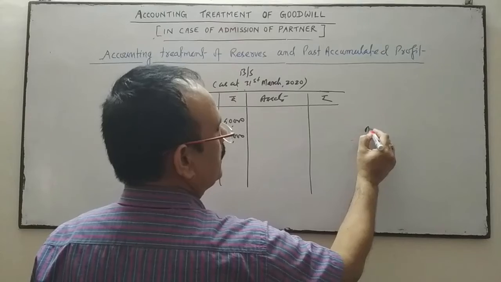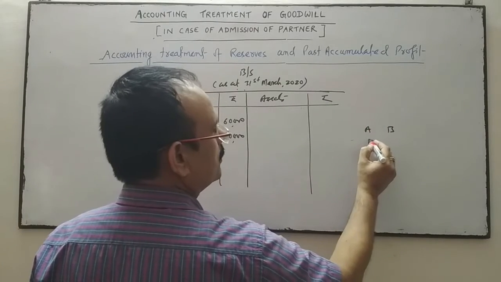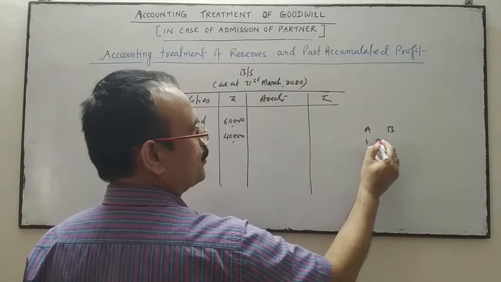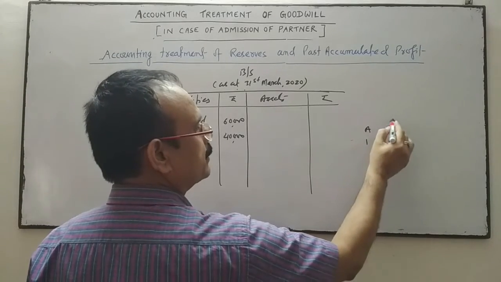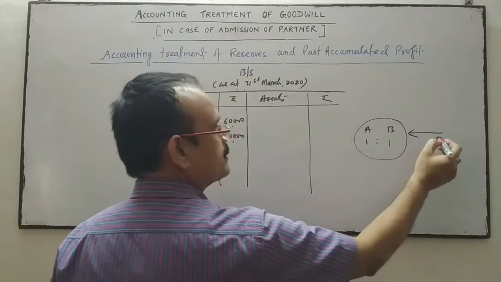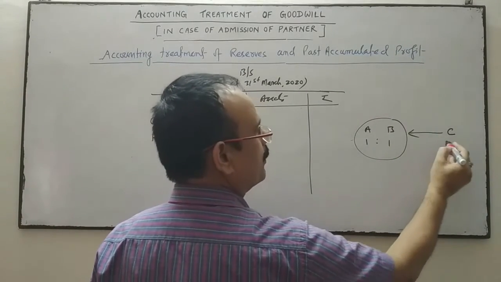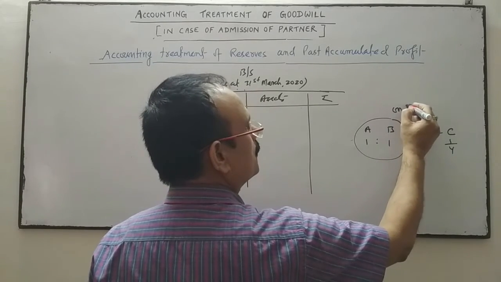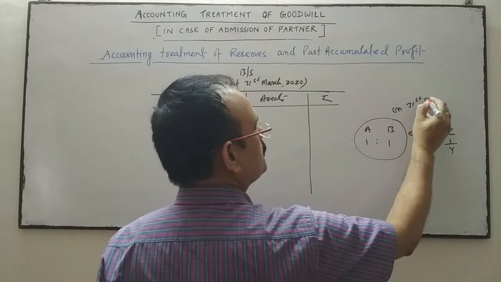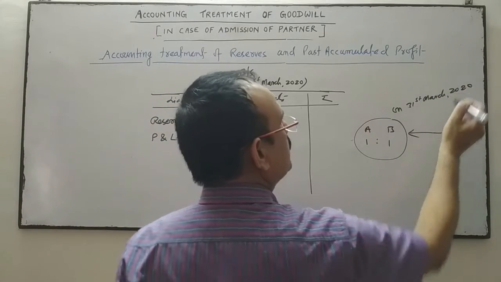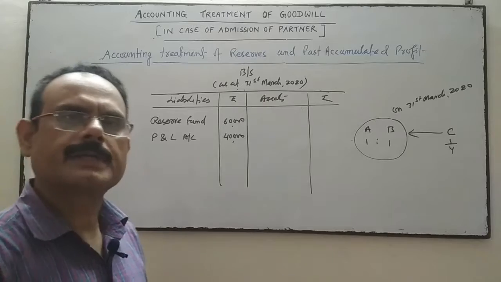There are two partners, A and B. Profit sharing ratio is, suppose, 1:1. They are the old partners. A new partner C is admitted for 1/4 share of profit on 31st March 2020 or 1st April 2020.